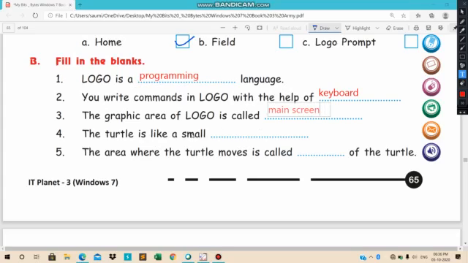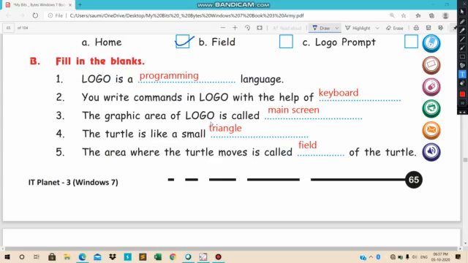The turtle is like a small triangle. The area where the turtle moves is called the field of the turtle.